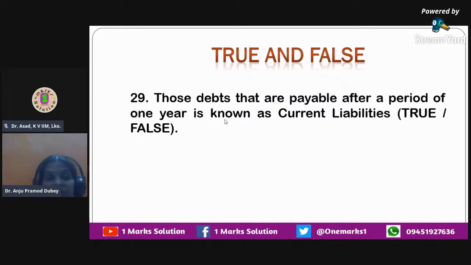Now we have the next question. Those debts that are payable after a period of 1 year, they are called as current liabilities. So if any debt you are paying after a year, it will not be called as current liability, it will be called as a long term liability. So this answer is false. Over here, because the liability is paid after a year, it is not a current liability, it is a long term liability. Any liability which you are paying after a year will not be called as a current liability.